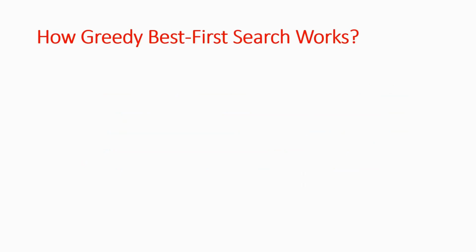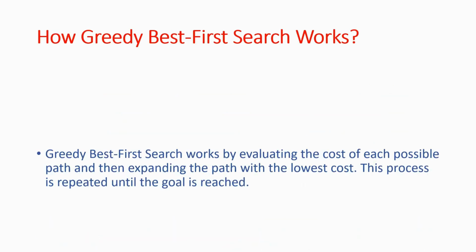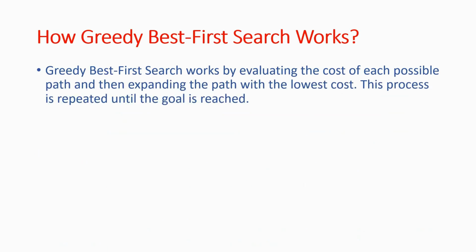Here we discuss how greedy best-first search works. Greedy best-first search works by evaluating the cost of each possible path and expanding the path with the lowest cost. This process is repeated until the goal is reached. It is an algorithm that aims to find the shortest path to a goal by making locally optimal choices at each step.